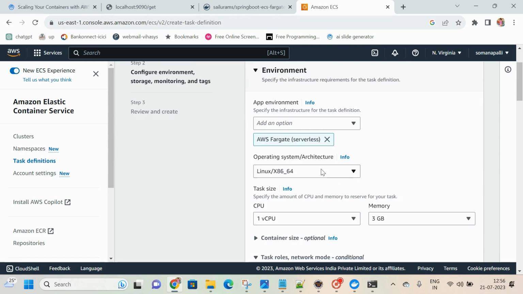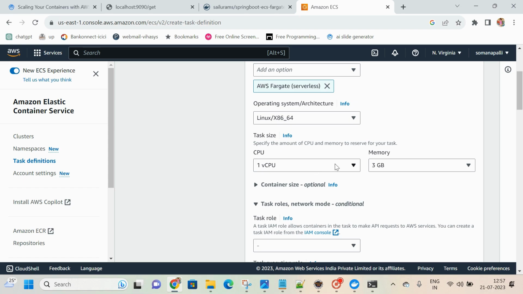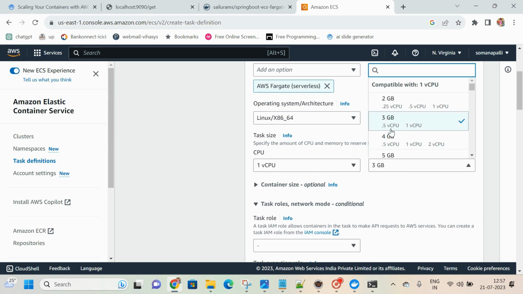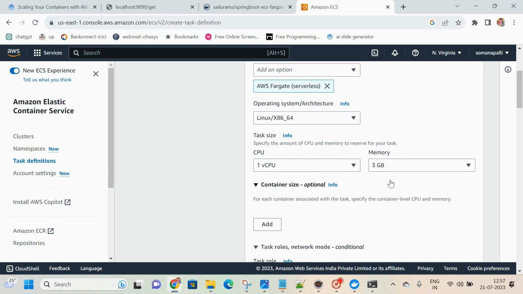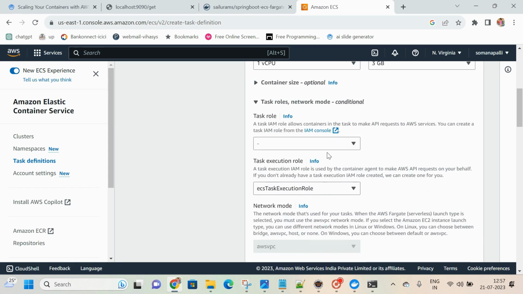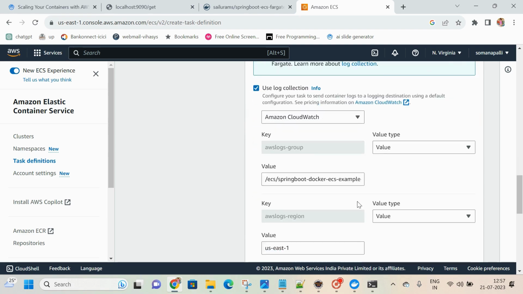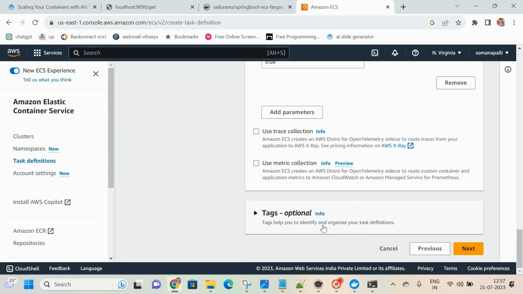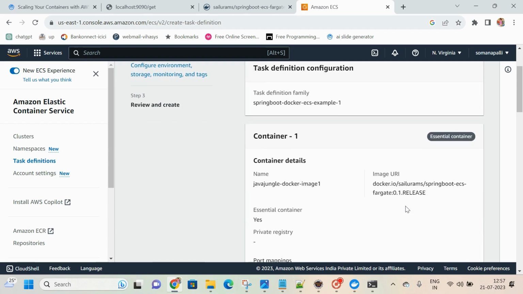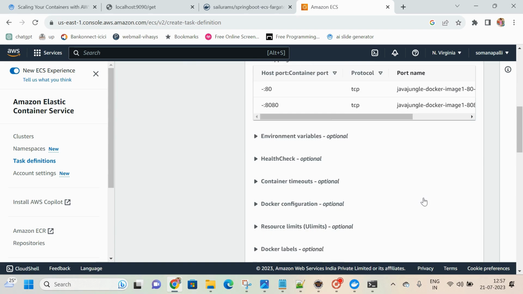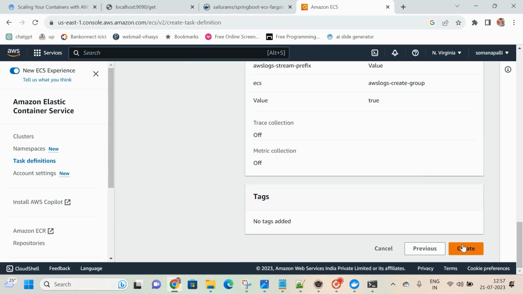Operating system, leave it. CPU task size is 3 GB, 0.5 CPU, keep it like that only. This is the optional task role; I'm selecting none. Fine. Monitoring, logging, CloudWatch, everything is fine. Use metric collection. Click on next. So here in the container I gave the container name followed by the remote URL of your Docker image. Fine. Once it is done, click on create.